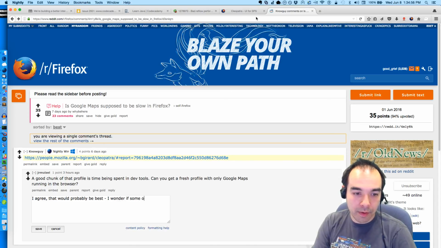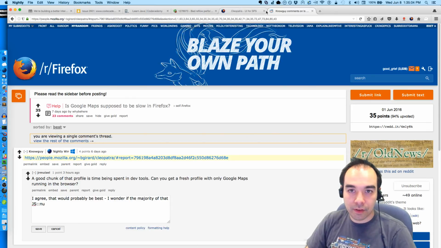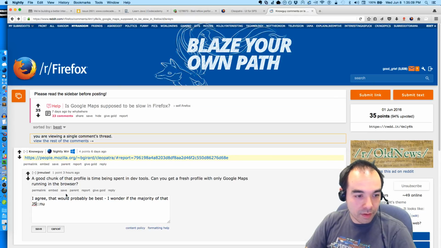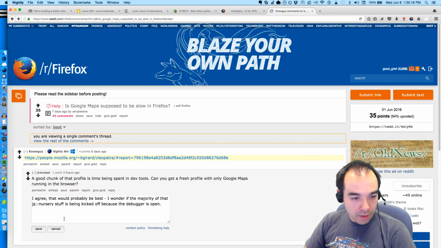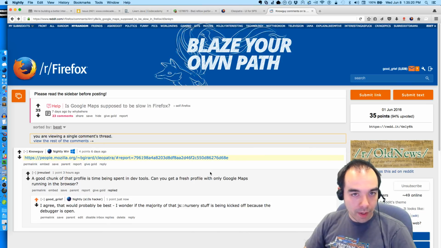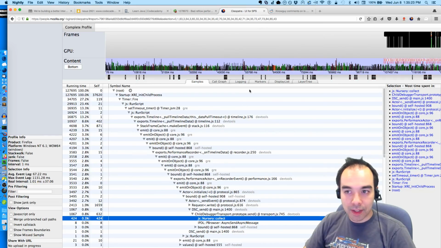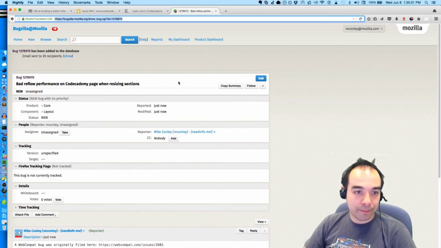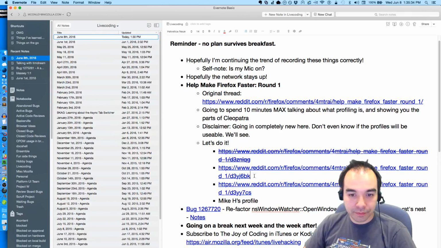I wonder if the majority of that JS nursery stuff is being kicked off because the debugger is open. Okay, so I don't think we can get much until we get a better profile here. Maybe it was DevTools that was causing things to slow down for this user. Okay, so that's that one.